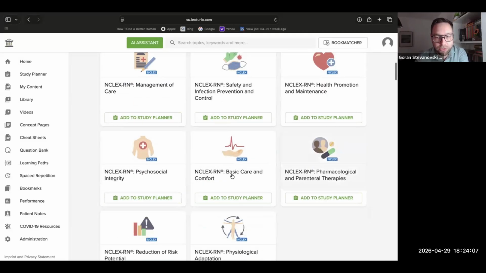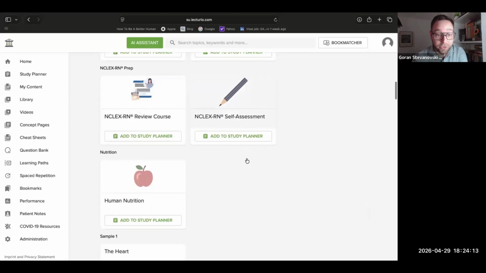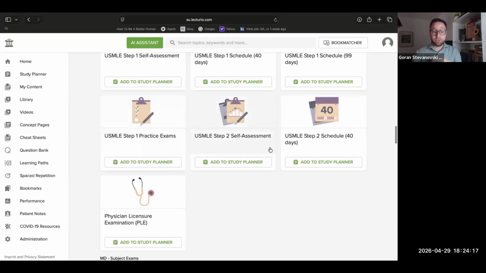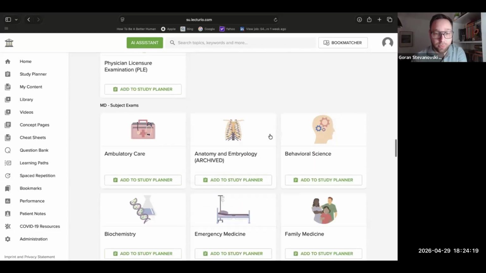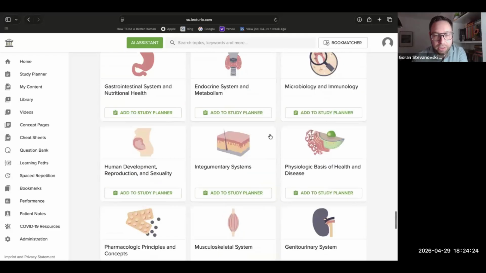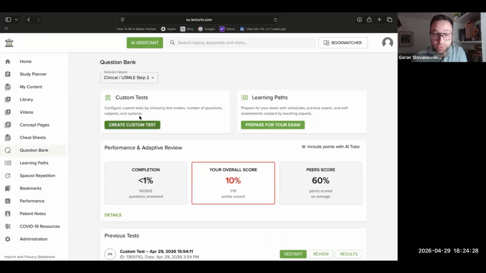So these are learning paths where you could study and add to your study planner. And while you can use this to study, you can also use this to make sure that you self-assess and that you have practice exams along the way. And we're always adding new learning paths, so there's already so many, but we are able to add more if your institution so needs it.